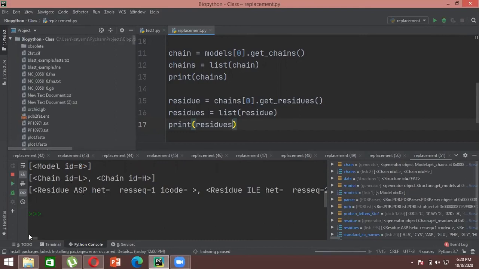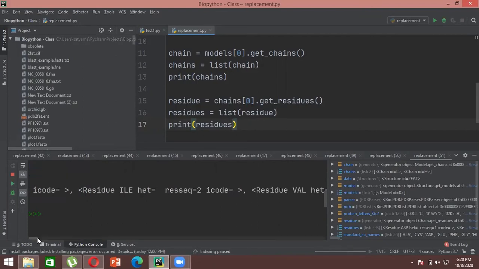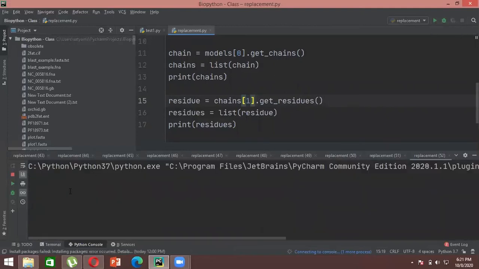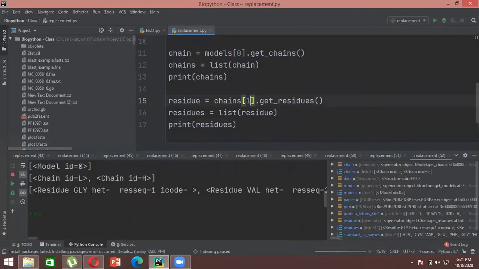So it says aspartate is there, leucine is there, glutamine is there, serine is there, isoleucine is there, aspartate is there. So you can get all the residues which are present in chain L. In a similar way, you can get them for chain H as well. You just have to write 1 here instead of 0, and it will give you the residues for the corresponding chain H.